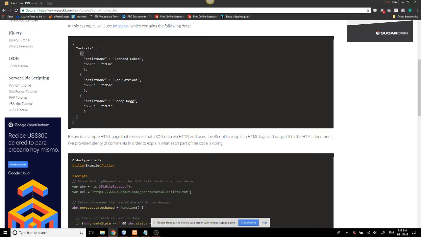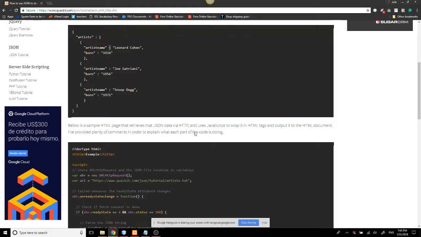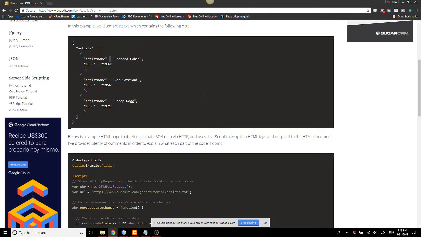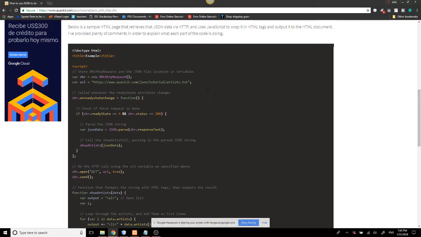Putting it between curly brackets and separated by two dots, basically. It's a colon. Okay, thank you. Separated by colon. And after that, let's start reading some of the text that is over here.